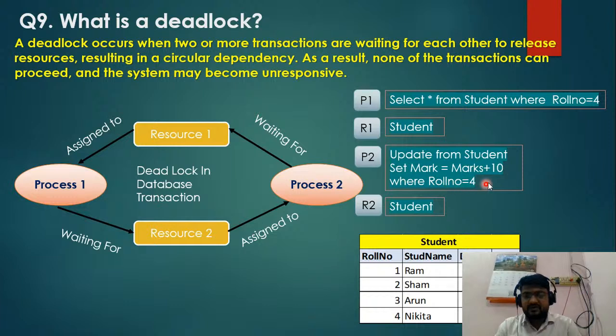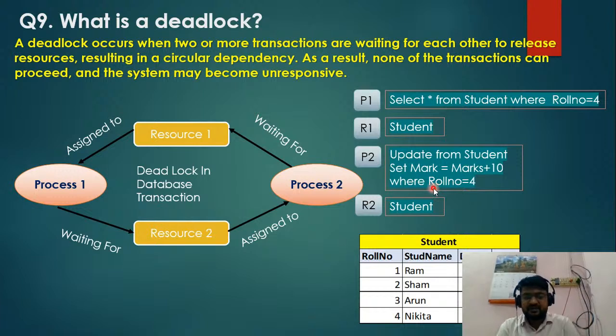So for the same roll number, process 1 is selecting and process 2 is updating. In both cases the resource is allocated for P1, and P2 is also asking to update the same resource, the student table.